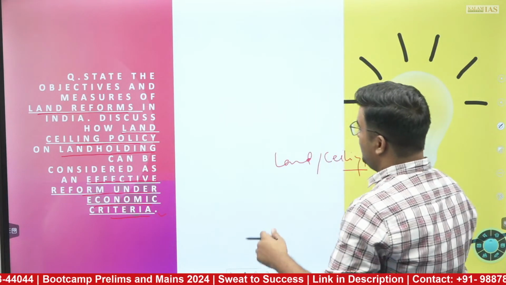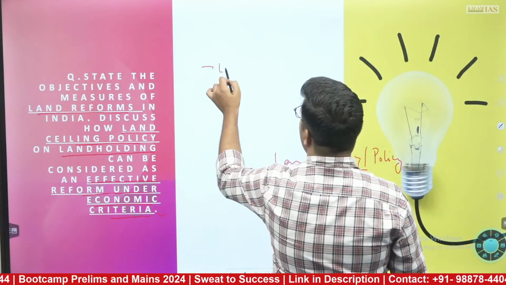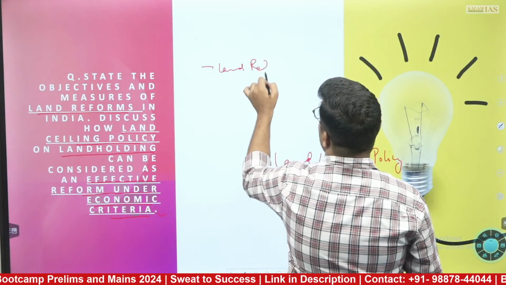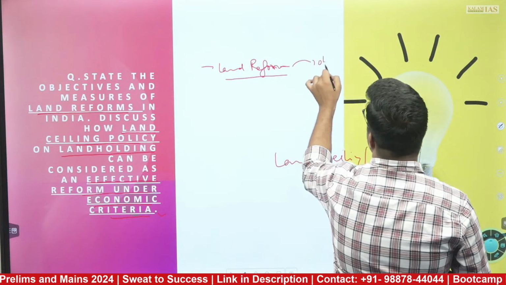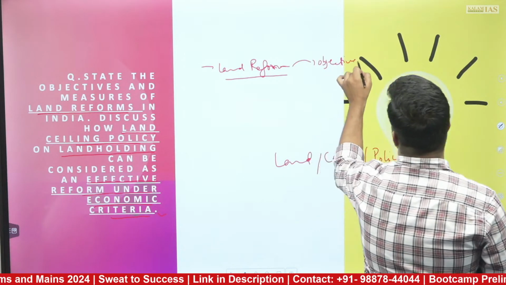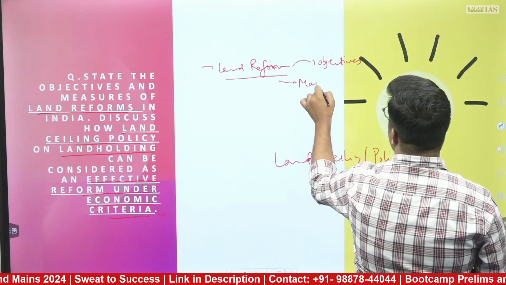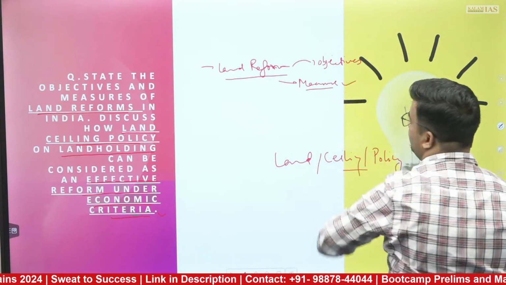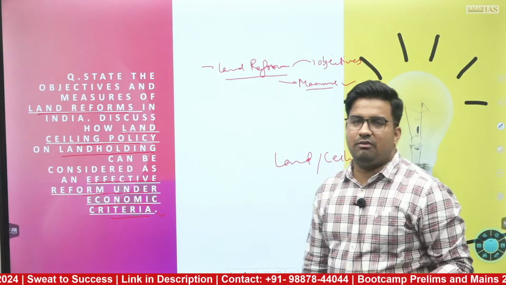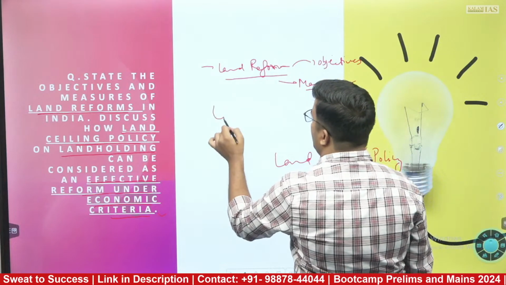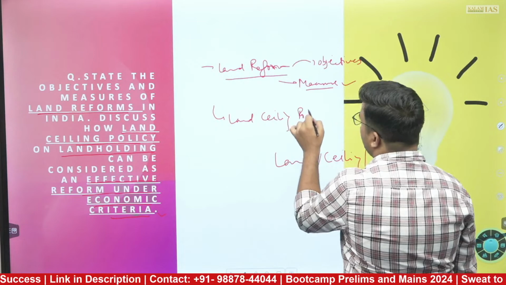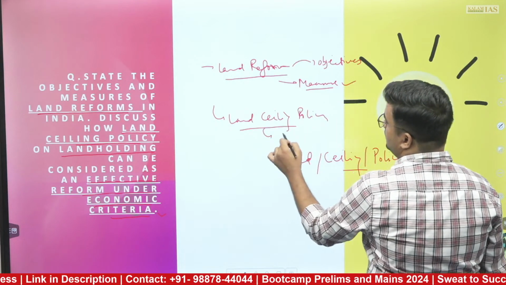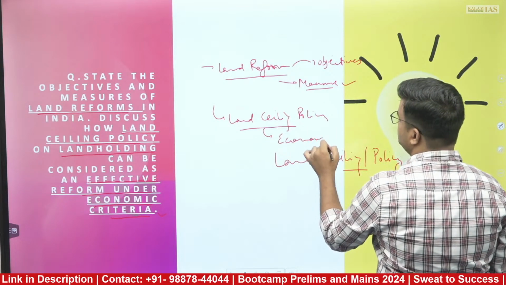Furthermore, in this aspect, first you need to define a bit the land reform in the introduction part, so that you can talk about its objectives and the measures that have been taken to make this land reform effective. And thereafter, we need to talk about how a land ceiling policy can be an effective reform under economic criteria.